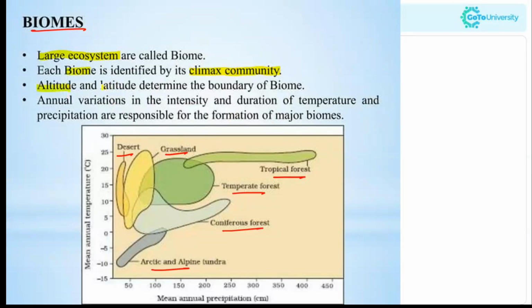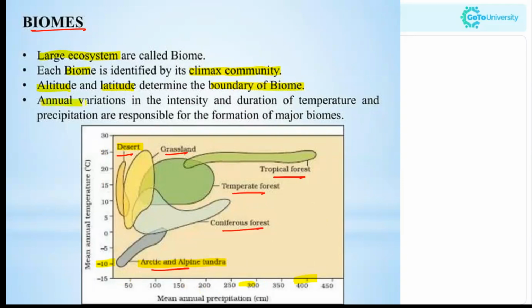The altitude and latitude determine the boundary of a biome. It is very simple. Desert will have a different climate. The altitude and latitude are different from the Arctic and the alpine tundra. They are exactly different. Isn't the temperature very different? Here it is minus 10 degrees Celsius, here it is between 25 to 30 degrees Celsius. That is the mean annual temperature. The mean annual precipitation is also different. In tropical forest, you have more rainfall compared to the desert area and the Arctic area. So all the factors are different in different biomes.